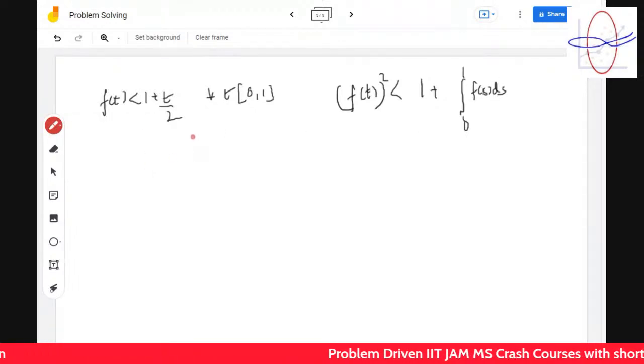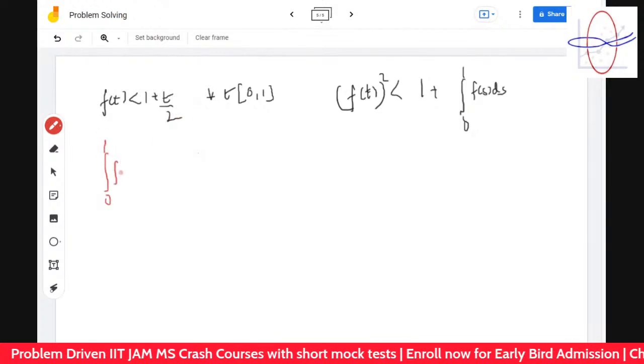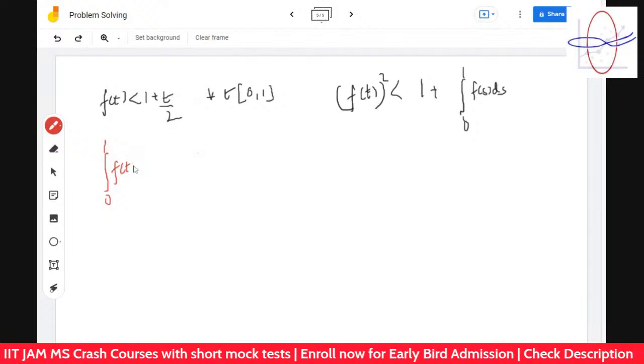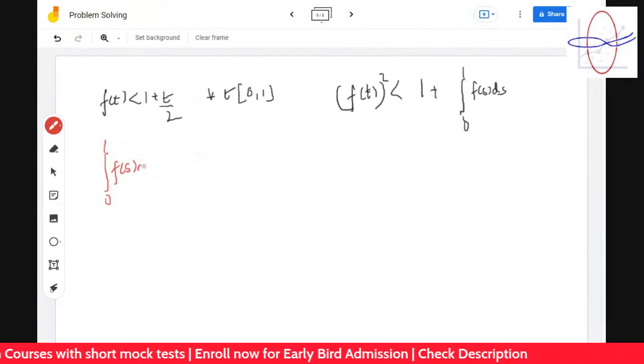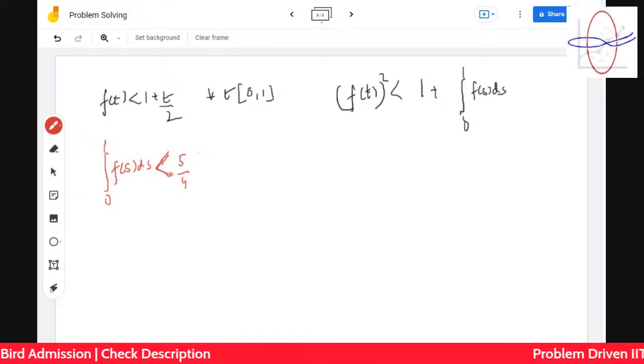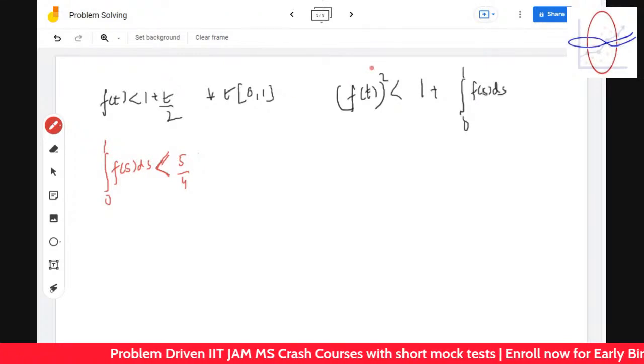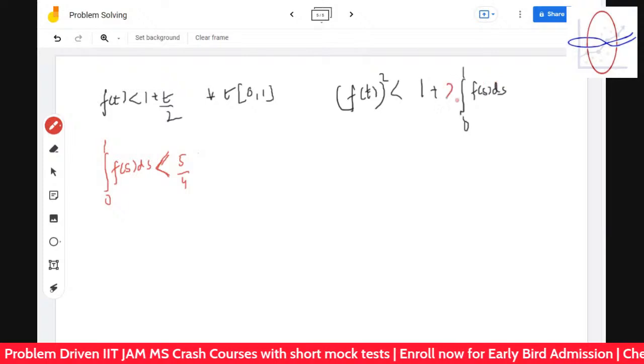Okay. Now understand this. We have got integration 0 to 1 f(s) ds, we have got it less than 5 by 4. Is it correct? 5 by 4 we have got? Yeah, 5 by 4, right? So sorry, there is a 2 over here.